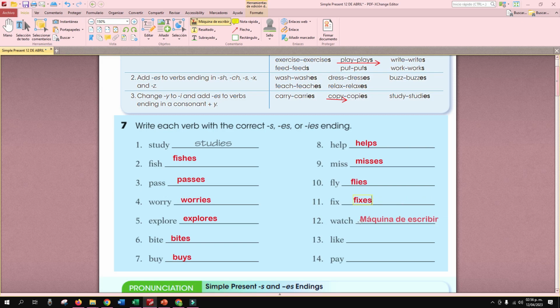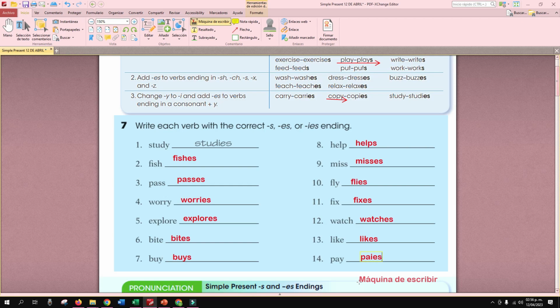And ES. Watch. That finishes in CH. So watches, right? Like. That finishes in E. So likes. Nice. What about pay? Is it okay, pays?